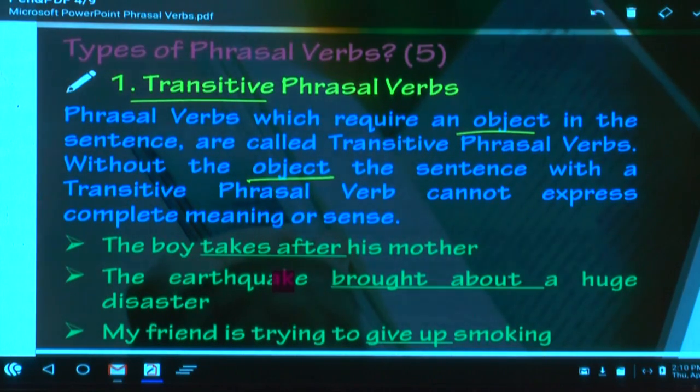You have to first underline the verb or identify the verb. To the verb, you have to put the question word what or whom. When you put the question word what or whom to the verb, if you get an answer, the answer is the object. For example, I bought a book. What is the verb here? Bought. Put the question word what. Bought what? Book. A full question: what did I buy yesterday? Book. You're getting the answer, so the word book is an object.